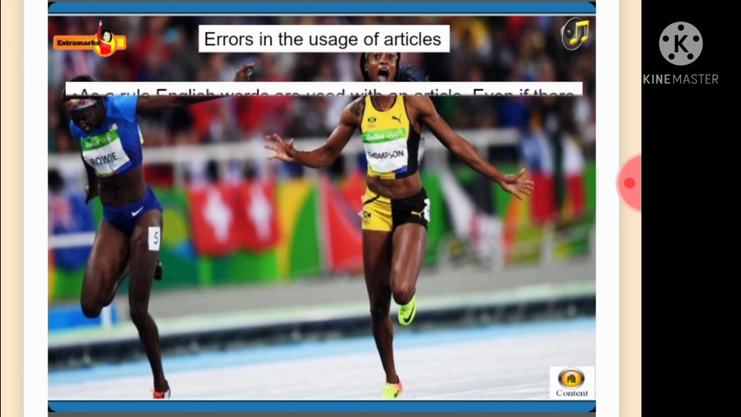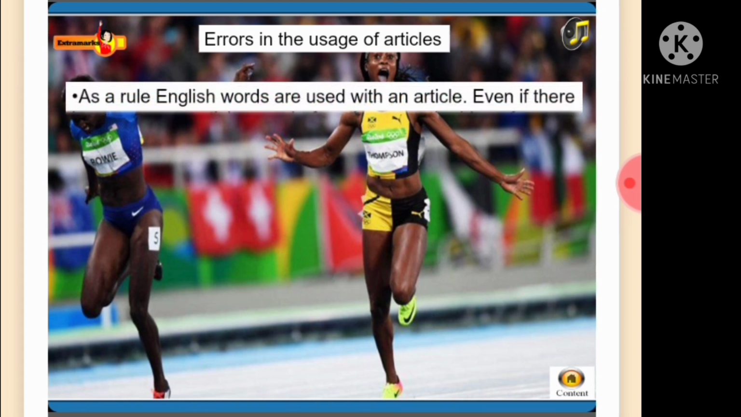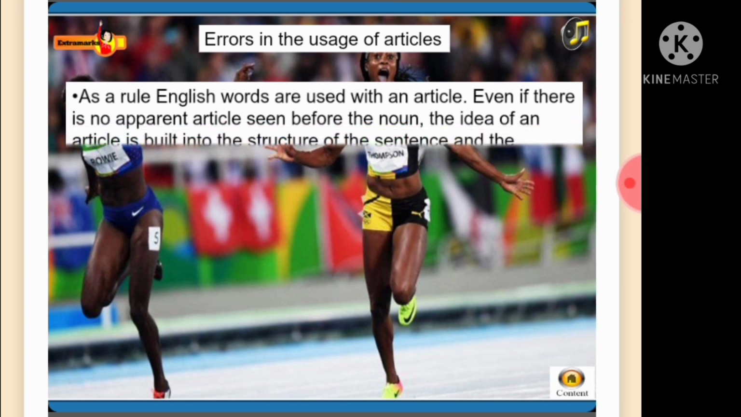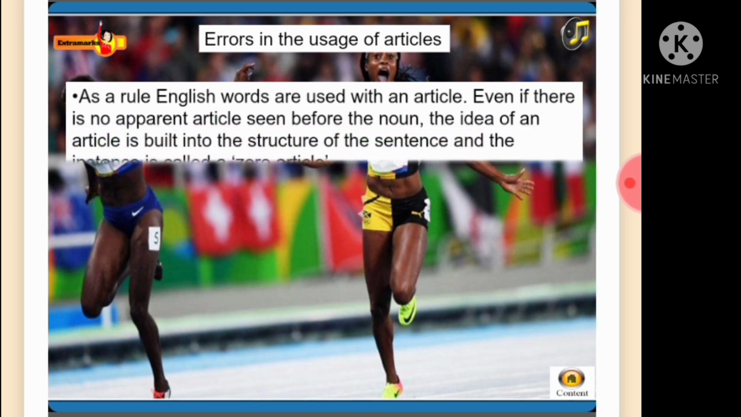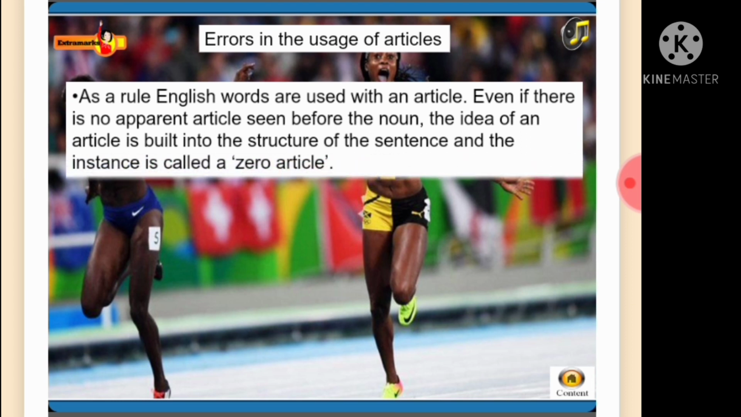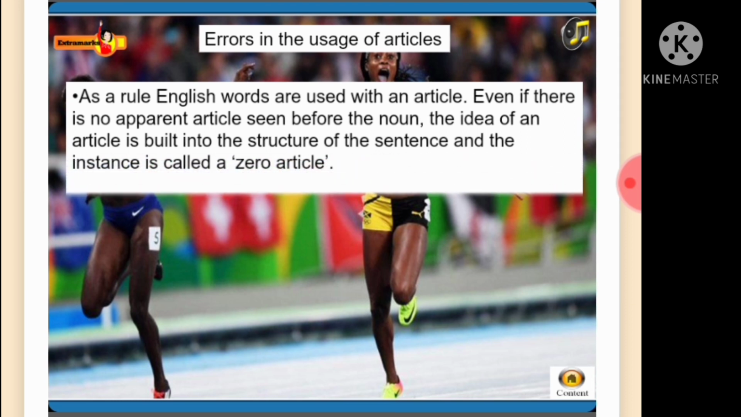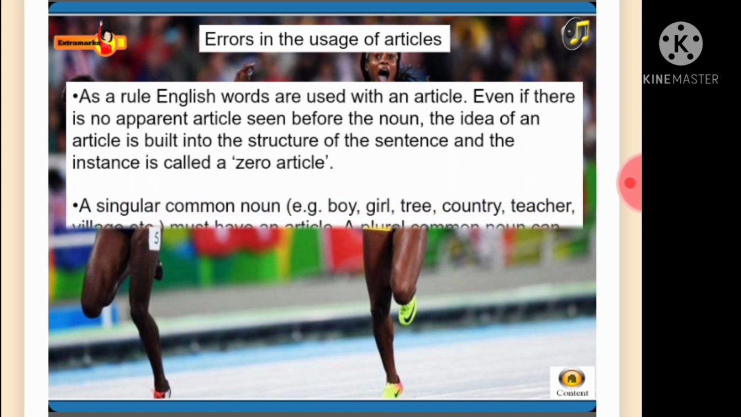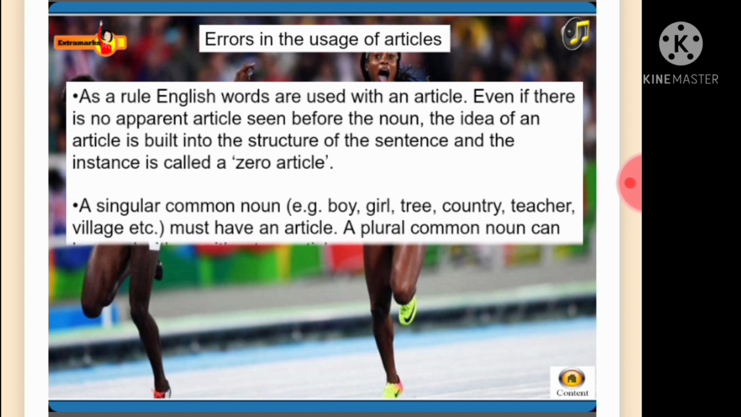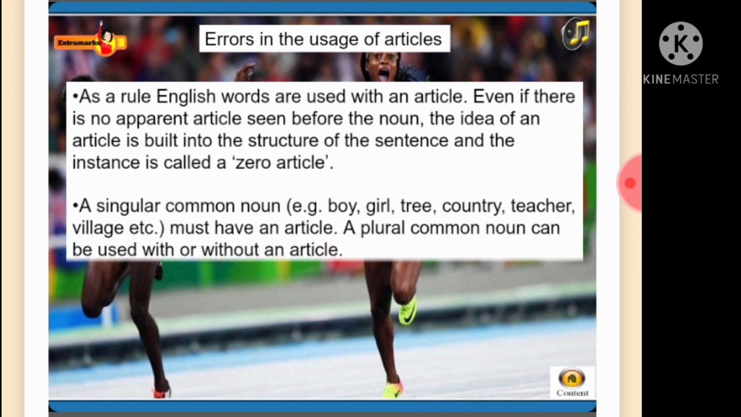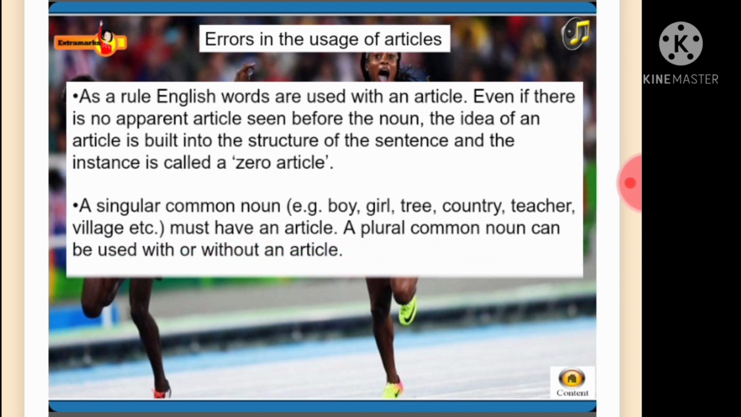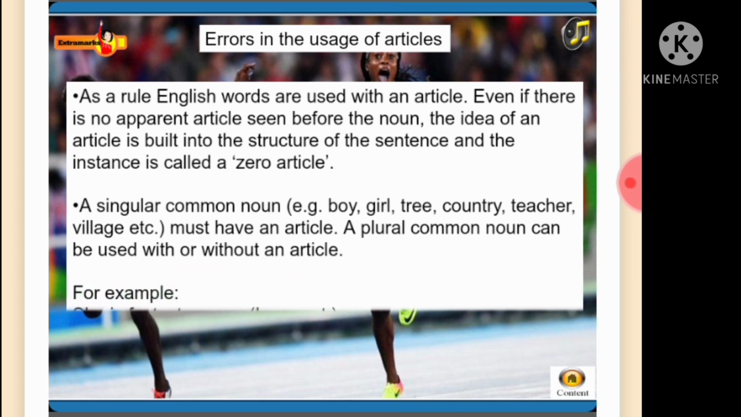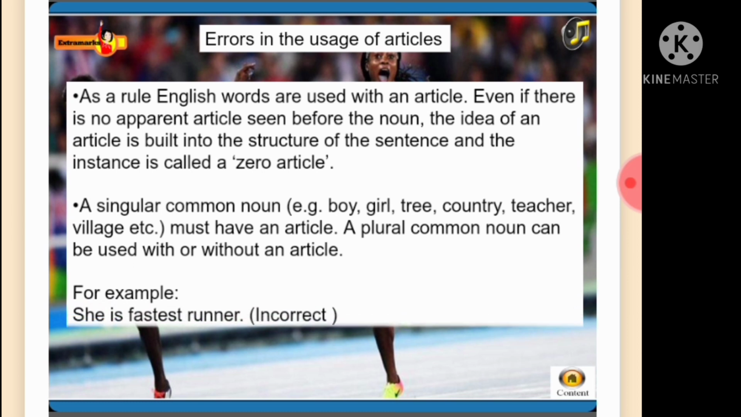Errors in articles can be avoided by taking care of the following points. As a rule, English words are used with an article. Even if there is no apparent article seen before the noun, the idea of an article is built into the structure of the sentence, and the instance is called a zero article. A singular common noun, example, boy, girl, tree, country, teacher, village, etc., must have an article. A plural common noun can be used with or without an article.